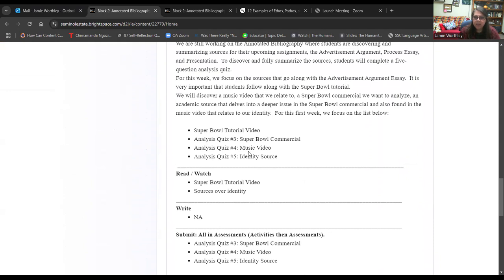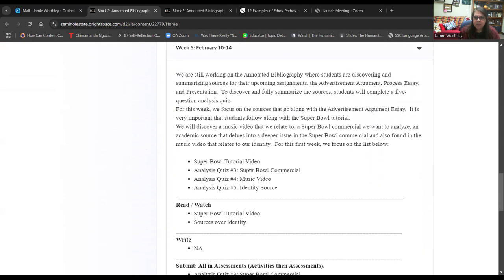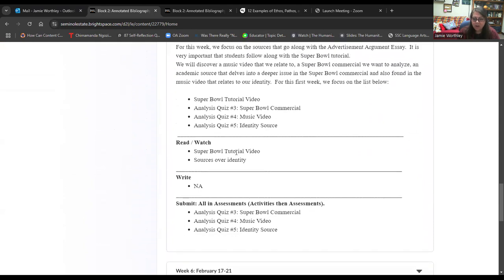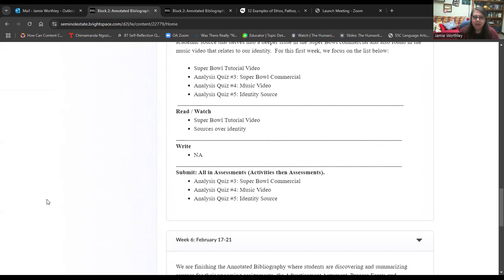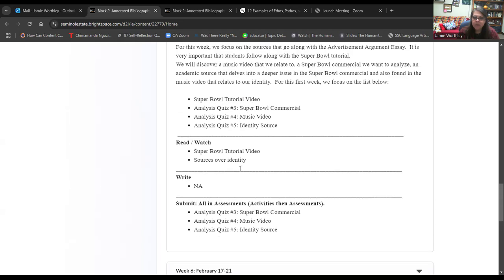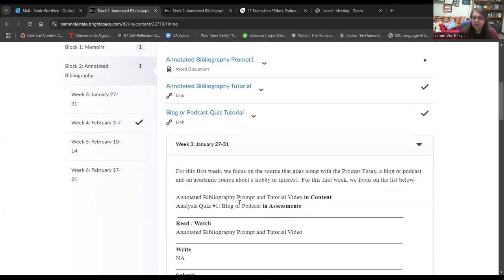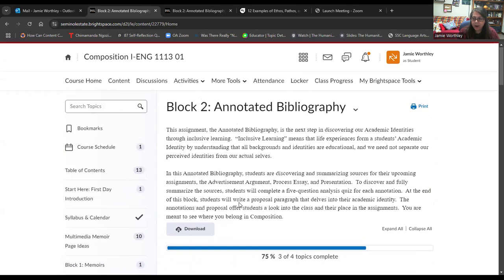And then you have 3 analysis quizzes, and especially number 4 is actually really easy. These 3 analysis quizzes just help us to understand our sources, right? Hopefully we've got that down so far. And then we have the Super Bowl tutorial video: we want to find a source over identity and do the quizzes. That's all that we have to do. And remember, those quizzes are to help us with the actual annotated bibliography that we're going to write all next week.